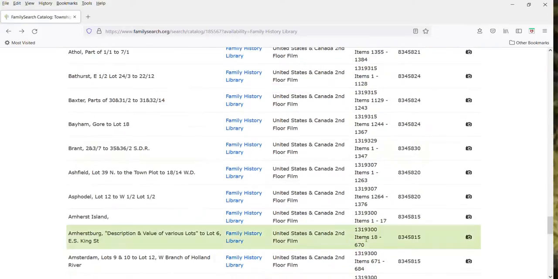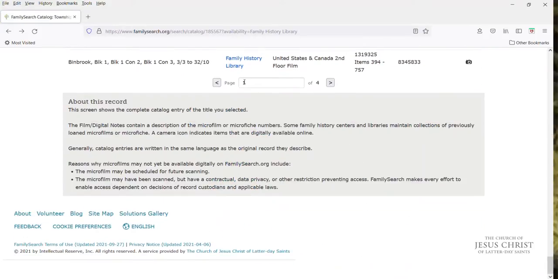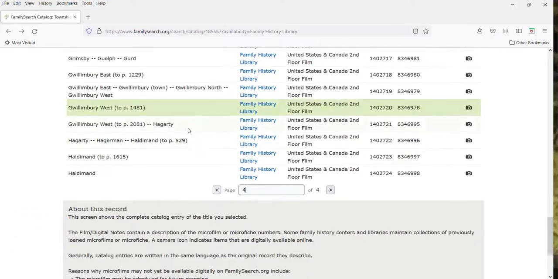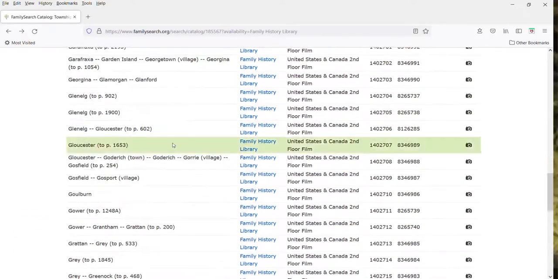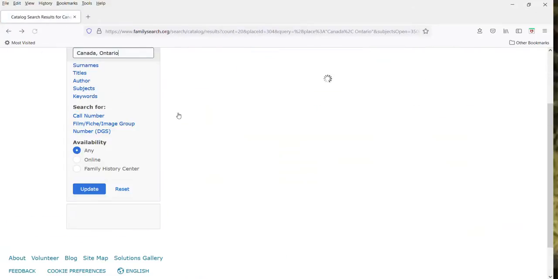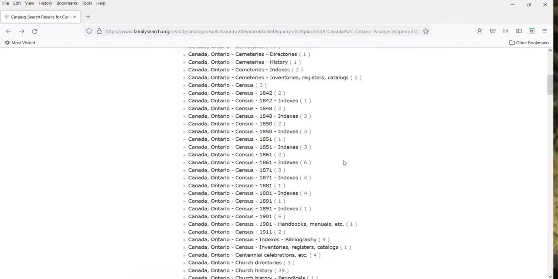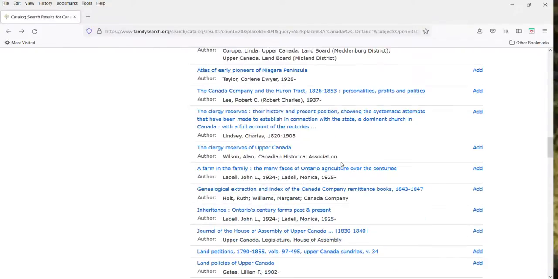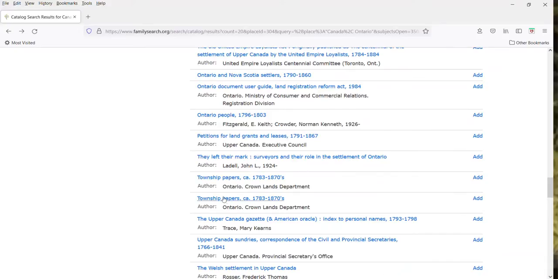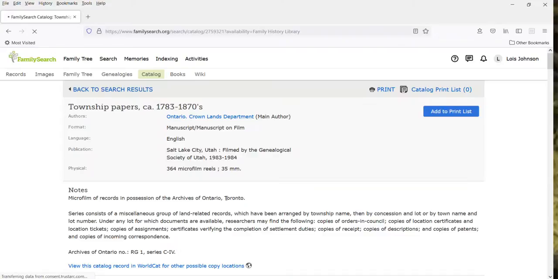I don't think it'll be on here. I'm just going to put the fourth one in here. And looks like this one ends at HA. So we have to go back to where we were back here. And I'm looking for the township. I want the second set of township papers, the last part of the alphabet. So I'm going to pick this one.